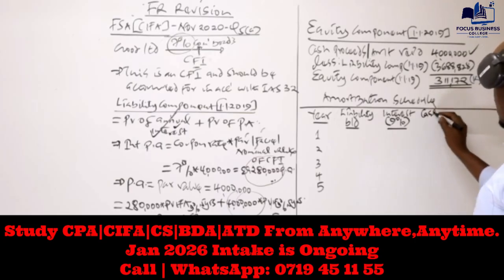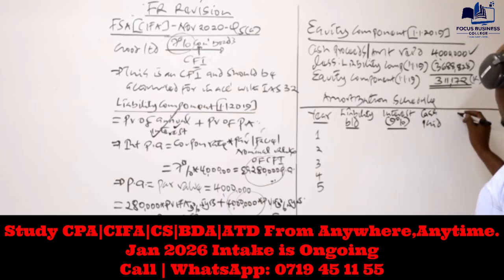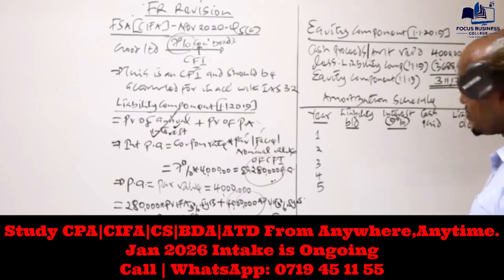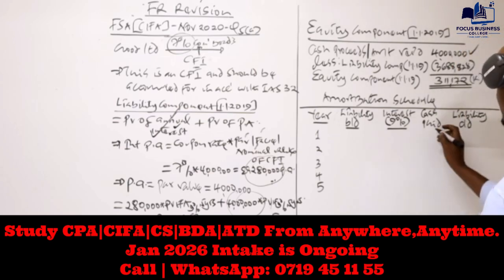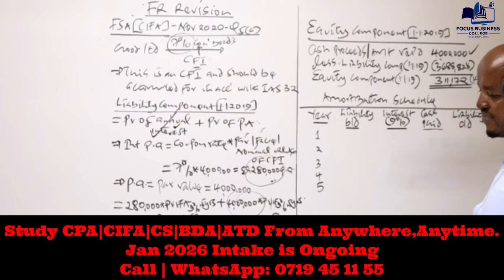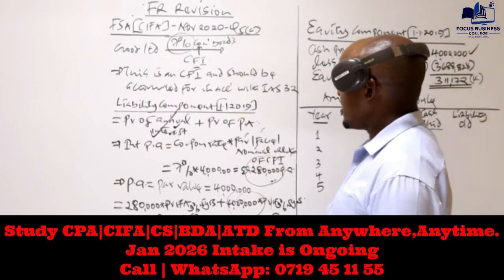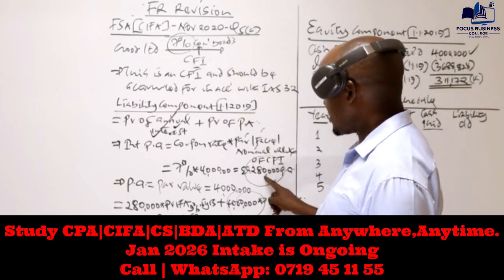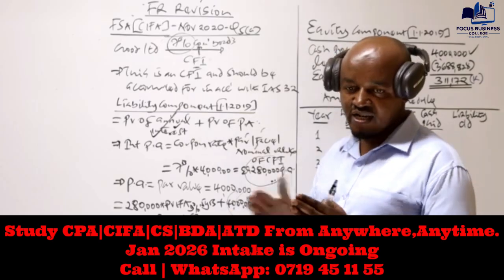Then we will have the column for the cash to be paid, and finally the liability at the end of the year. Maybe you can start by recording the cash to be paid. Remember, in the next 5 years, the company has to pay interest of 280,000 at the end of each year.